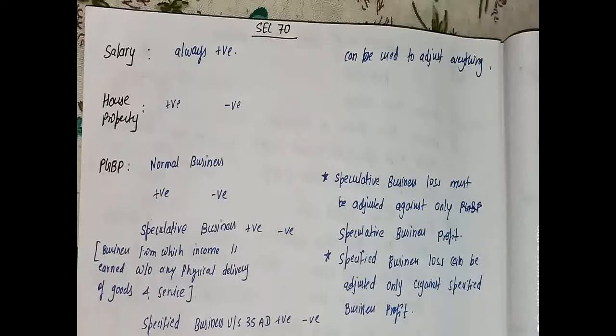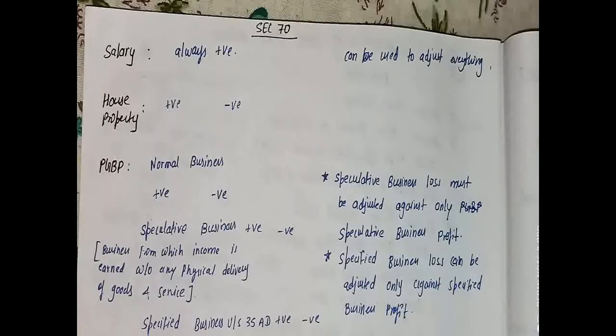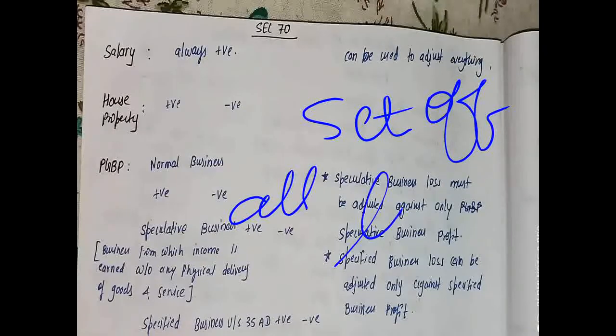Consider the case of house property. Under house property, we can have both. Like I gave you the example that from one source I'm getting income, from another source there is a possibility of getting a loss, right? So from house property we can have positive as well as negative income, and this income can also be used to set off all the losses of other heads.